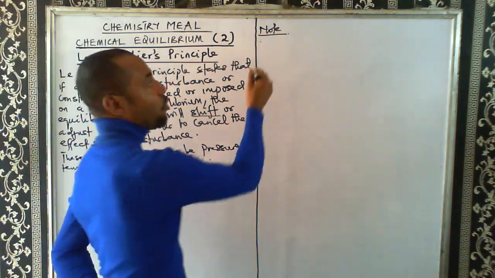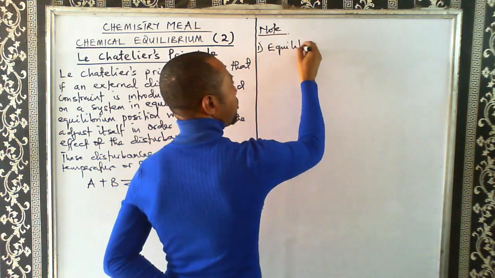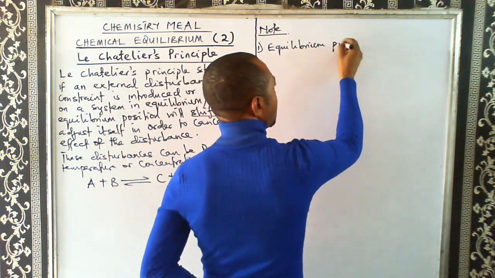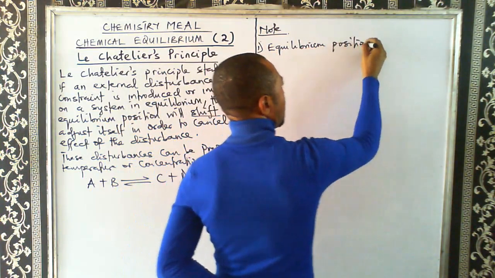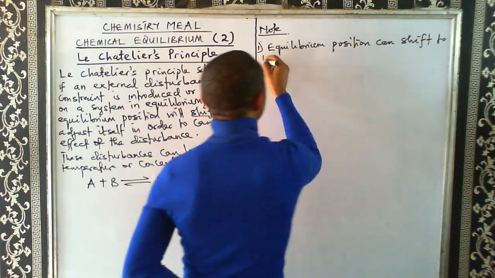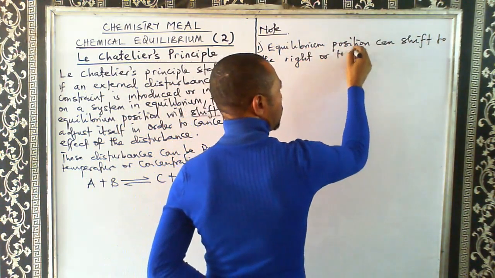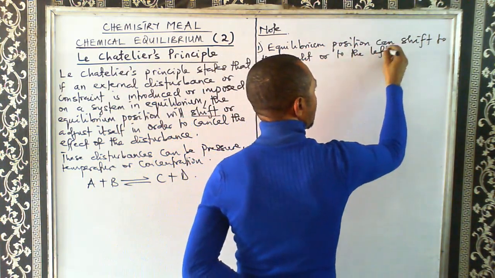So let's note the following. Equilibrium position can shift to the right or to the left.